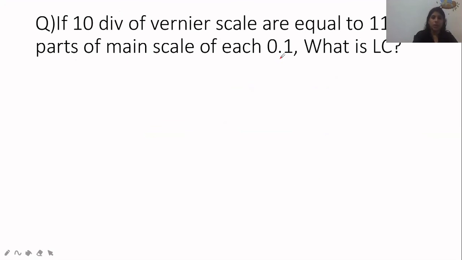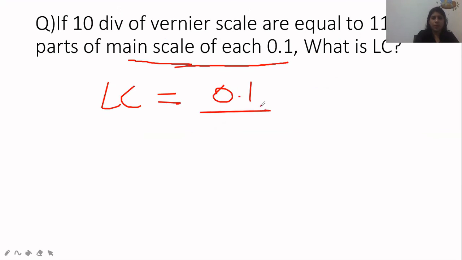Same with this also. If 10 divisions of vernier are equal to 11 parts of main scale, each 0.1. So only this we have to consider. So many things are given to make us confused only, so we don't want to consider that. Main scale each division is 0.1, divided by the number of divisions on vernier, 10. Only choose what we need. Other things just ignore. 0.1 divided by 10, so it will be 0.01. Again, you got the answer C.